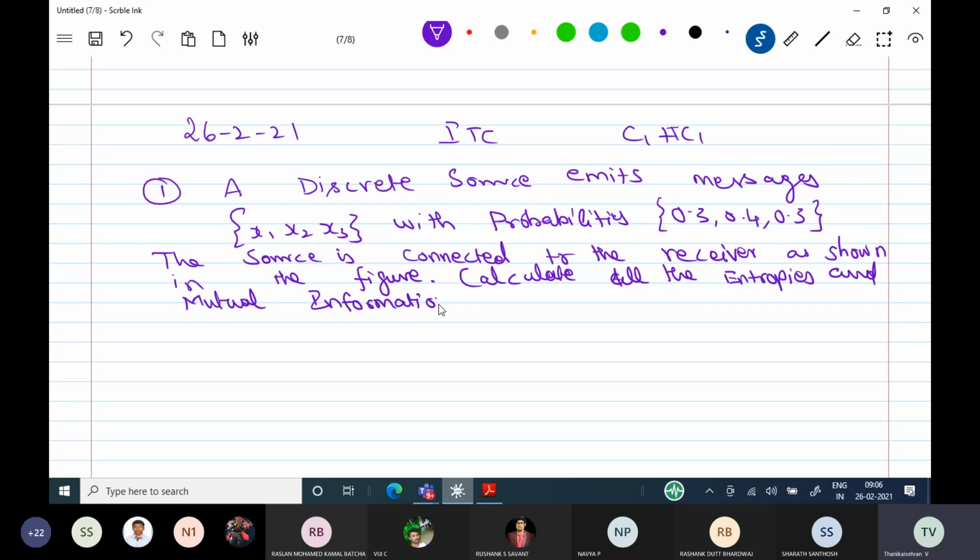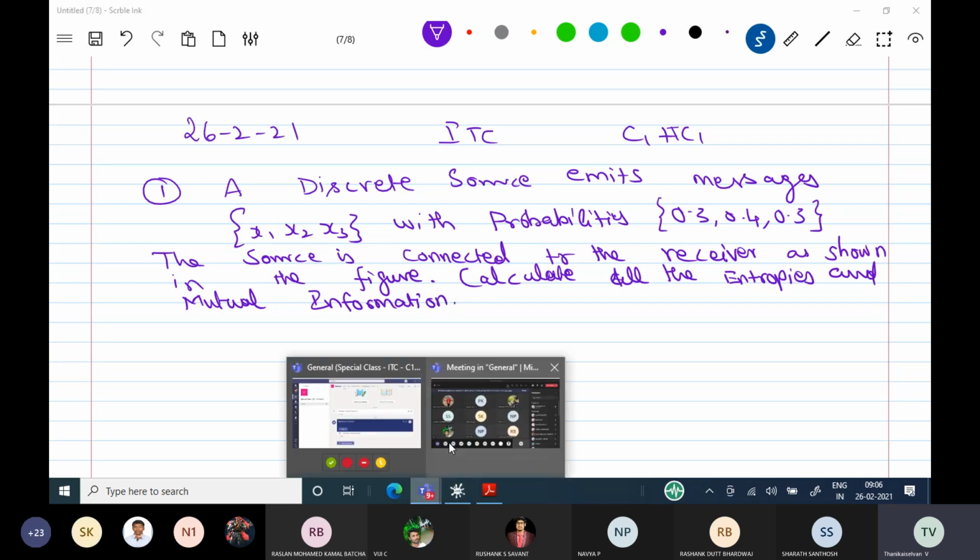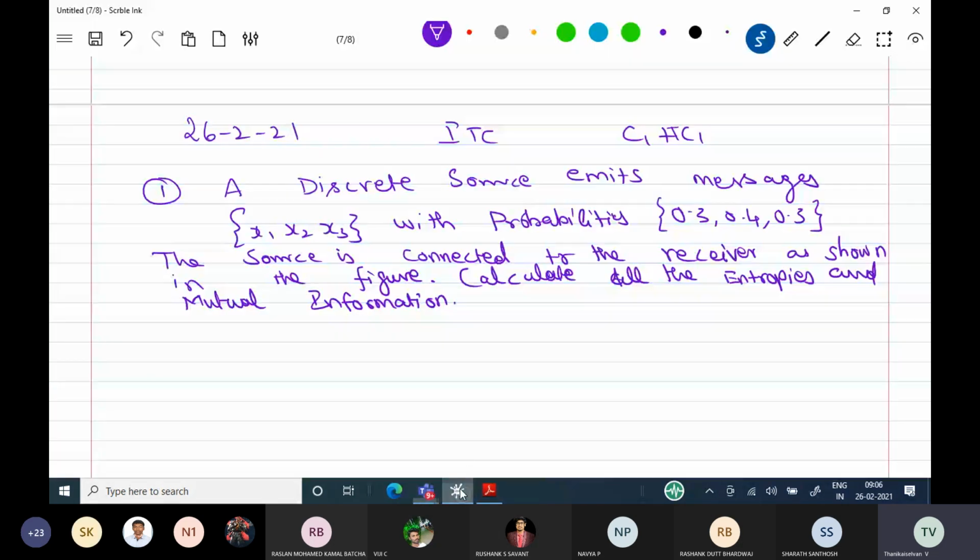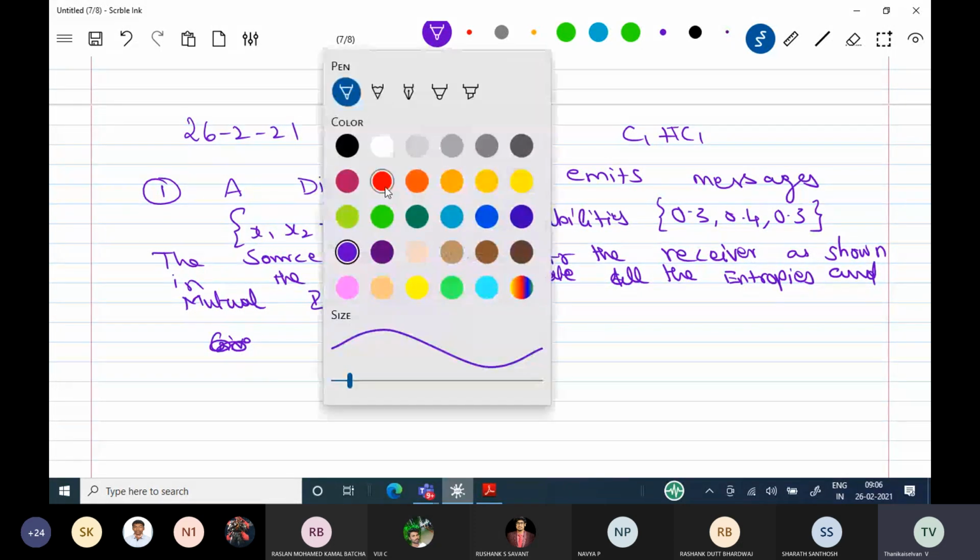Okay, this is the question. Please look, all of you. Here the question is, we have to calculate all the entropies. First, I'll write what is given. That figure is given to you. Note down the figure.